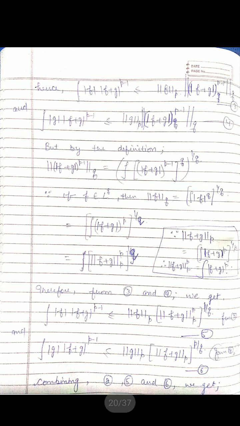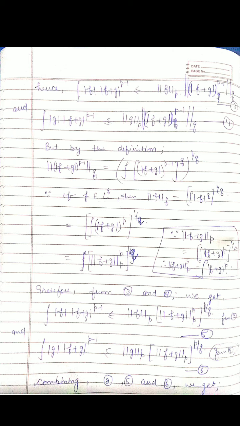So do the calculation: the integral of |f||f+g|^(p-1) is less than or equal to the p-norm of f, by Holder's inequality, times the q-norm of |f+g|^(p-1). And similarly we can do the calculation for the integral of |g||f+g|^(p-1), which is less than or equal to the p-norm of g times the q-norm of |f+g|^(p-1).